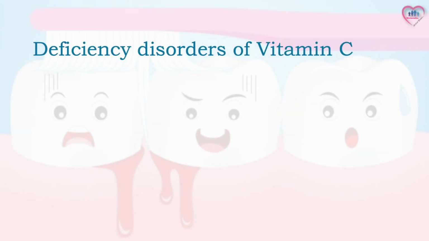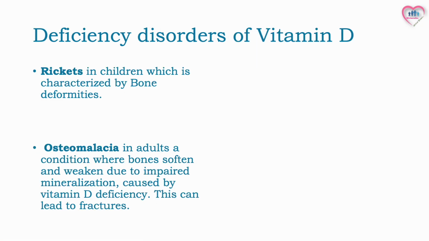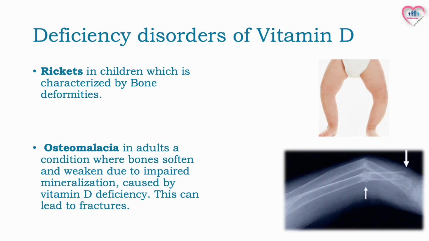Vitamin C deficiency causes a disease called scurvy, which is characterized by bleeding gums, loose teeth, anemia, and poor wound healing. Vitamin D deficiency leads to rickets in children, which is characterized by bone deformities, and osteomalacia in adults, a condition where bones soften and weaken due to impaired mineralization. This can lead to fractures.